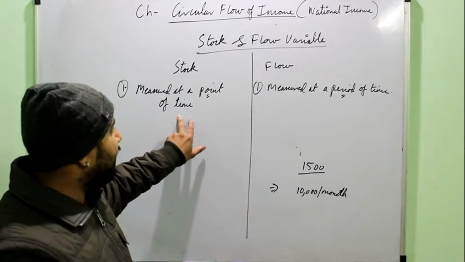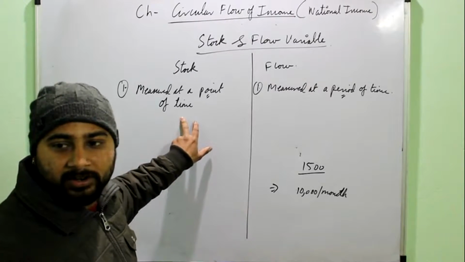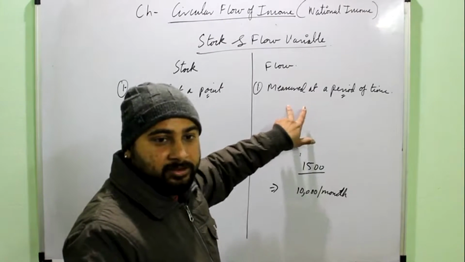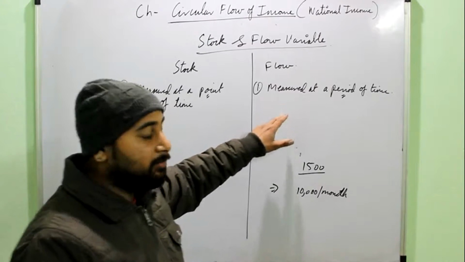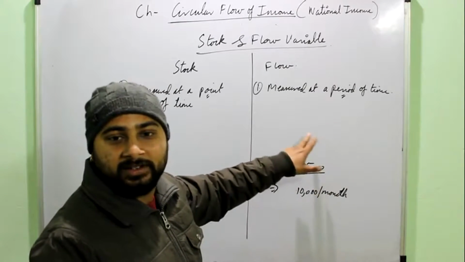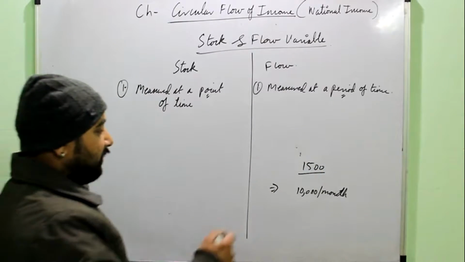in a tank. You may say that at 5 a.m. I visited the tank and there was 600 liters of water in the tank. If you talk about water in a stream, you will measure it, that say 500 liters of water flows per minute through this stream. So this is the difference which you have to relate to.